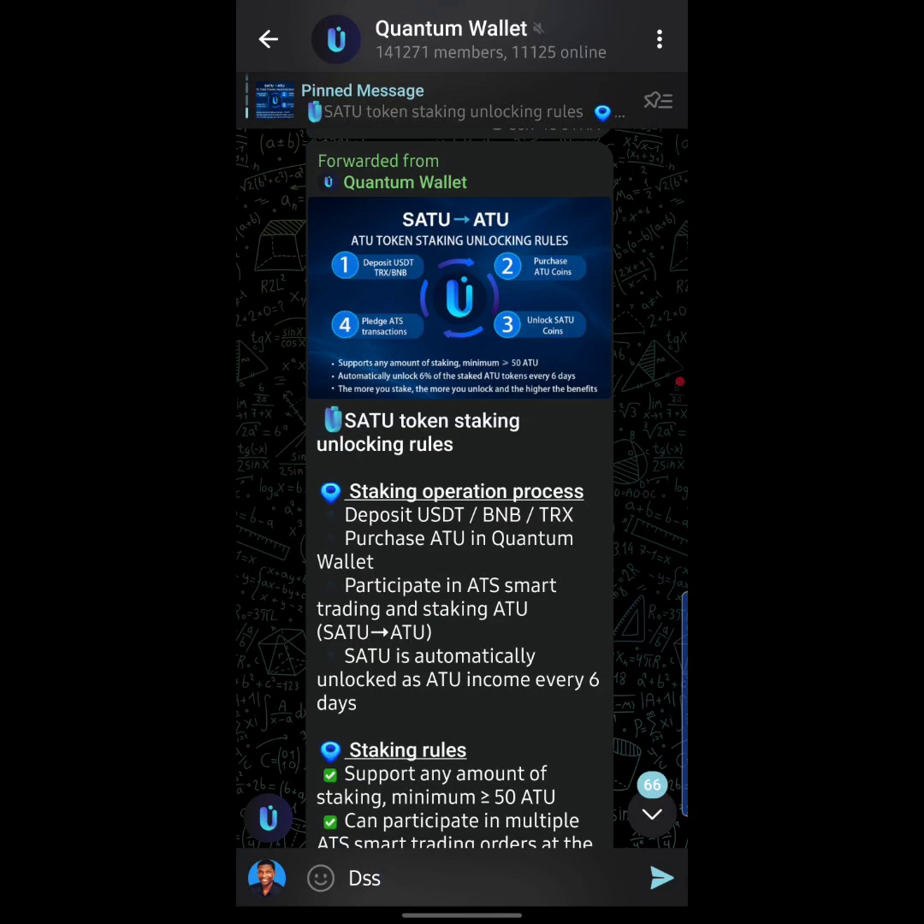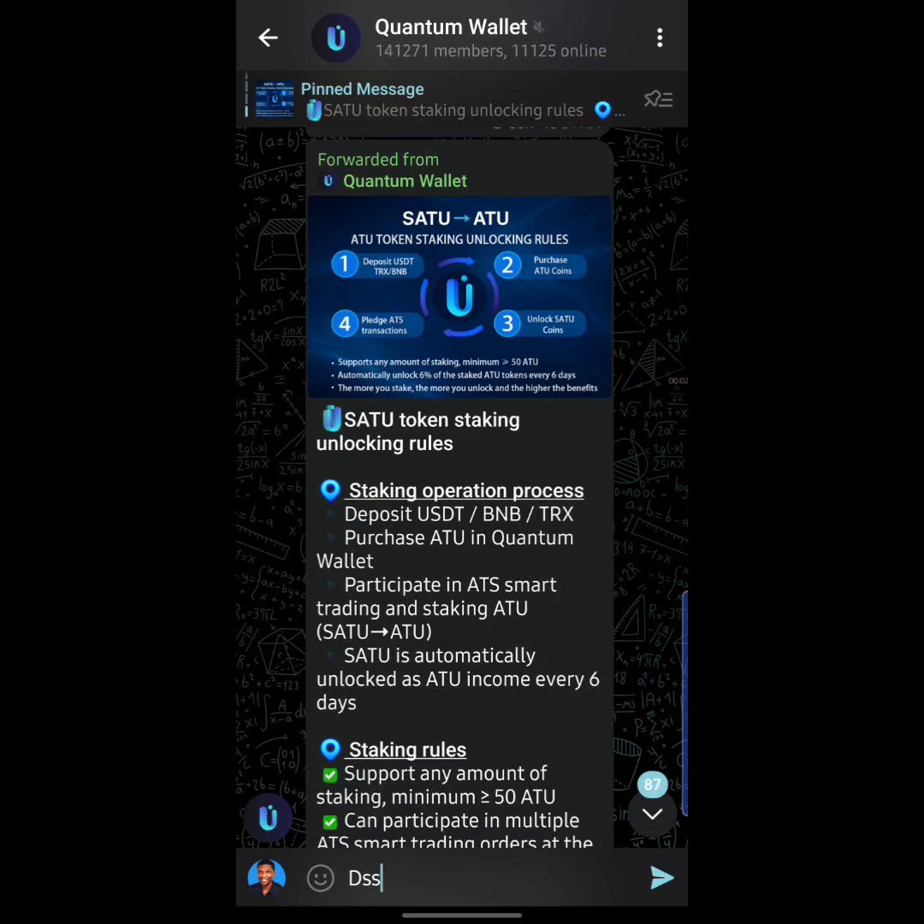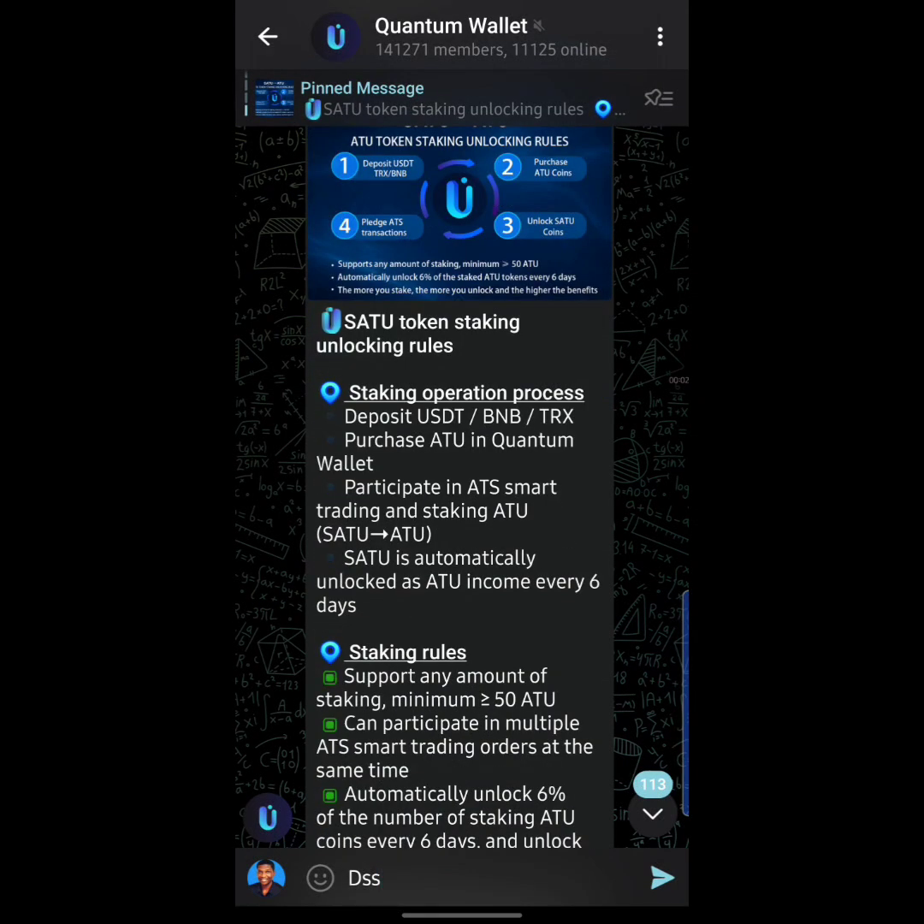As you can see right here, this is basically the unlock guide on how you can unlock the ATU tokens, guys. It says ATU token staking unlocking rules, and down below here it says the first step is depositing USDT, TRX or BNB into your Quantum account. The second step says when you are done depositing USDT, you now need to purchase the ATU coins, guys. When you are done purchasing the ATU coins, the next step would be participating in the ATS smart trading.